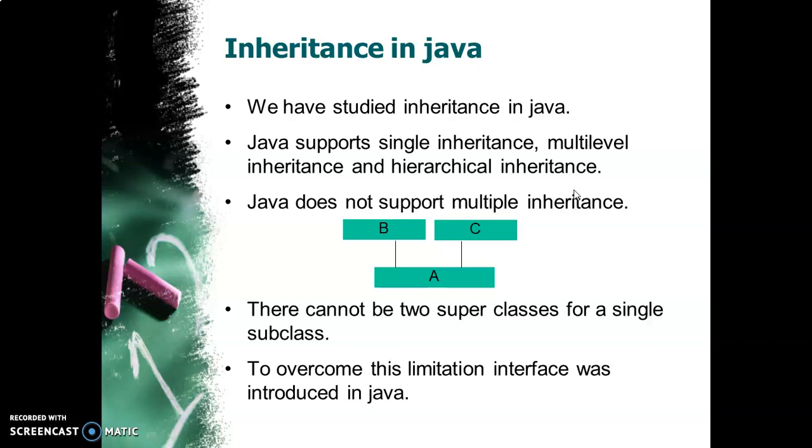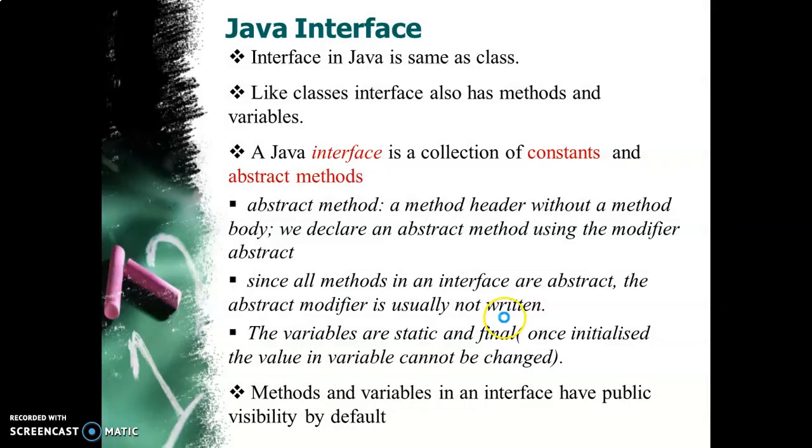For example, if you see here, B is a class, C is a class, and A has been derived from B and C. So A is a subclass and B and C are superclasses. So this thing is not supported by Java. To overcome this limitation, interface was introduced in Java. Interface is a new feature introduced in Java to overcome this limitation.